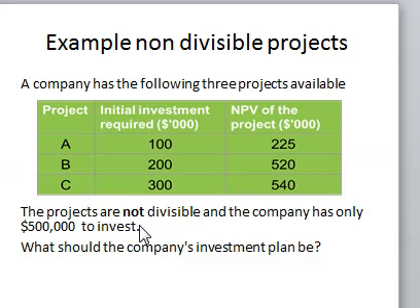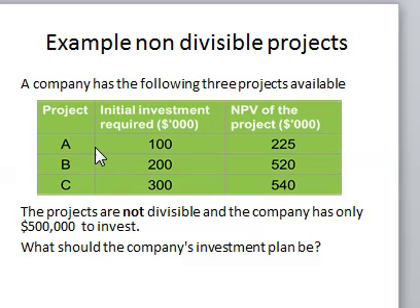As I said, when you are answering this question on capital rationing, you need to look at whether the projects are divisible or not divisible. In this case, they are telling us that the projects are not divisible. So automatically we are looking at the combination which gives us the highest net present value. Of course, we cannot take all three projects because the amount for these three projects is 100 plus 200 plus 300, which gives 600. And the available fund is only 500. So you cannot take all three projects.